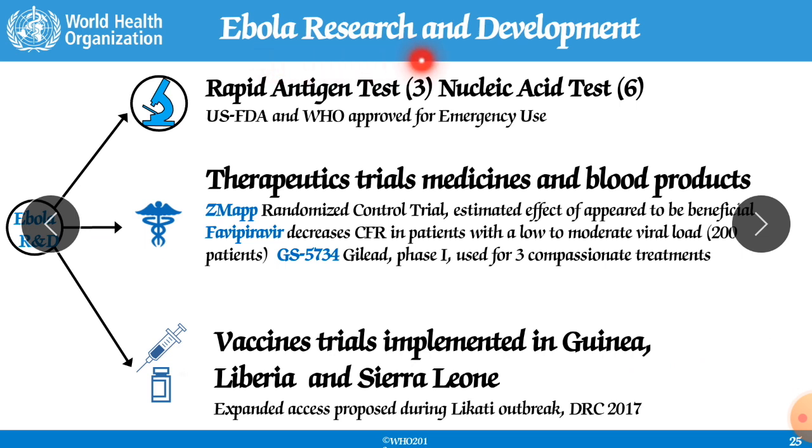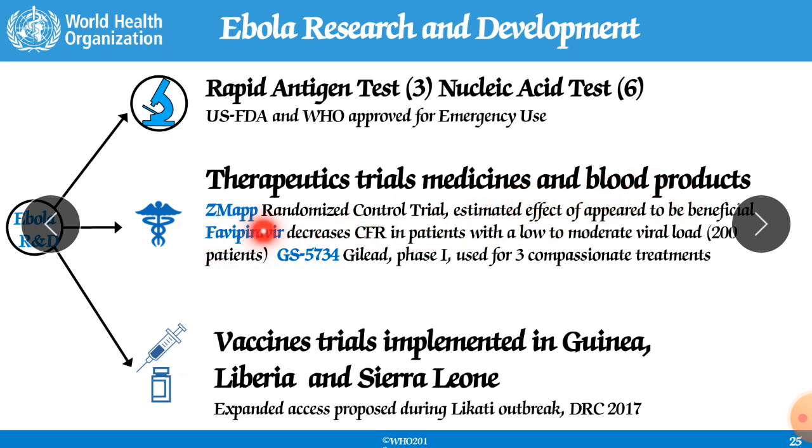Now, Ebola research and development, this is very important. The rapid antigen test and nucleic acid test have been approved by the US FDA and WHO for emergency use. The rapid antigen test has been developed for this Ebola virus, and we get the report within a few minutes only. Next, therapeutic trials, medicines and blood products.